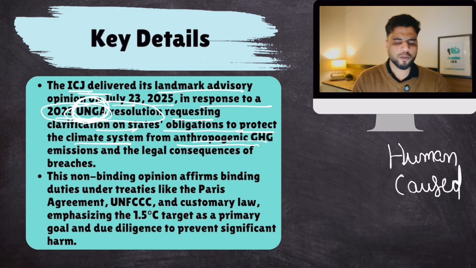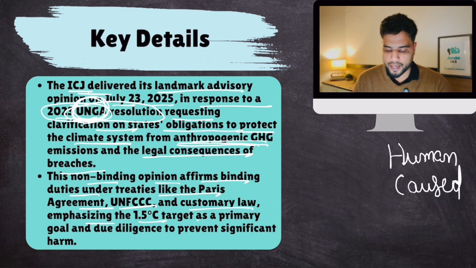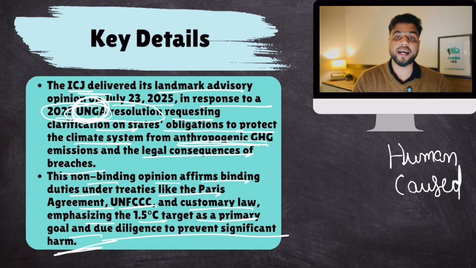So greenhouse gases emitted by humans. Greenhouse gases are also emitted naturally, okay? Like for example, through volcanic eruptions. But anthropogenic means greenhouse gas emissions because of humans, and the legal consequences of breaches. So UNGA requested the opinion of ICJ. They asked what is the obligation of states to fight against climate change, and if they do not fulfill their obligations, what should happen to them? Okay, so this was the question. This non-binding opinion affirms binding duties under treaties like the Paris Agreement, UNFCCC and customary law, emphasizing the 1.5 degrees Celsius global warming target as primary goal and due diligence to prevent significant harm.